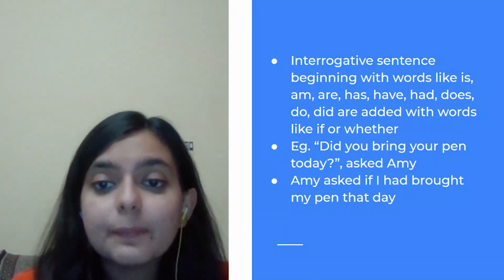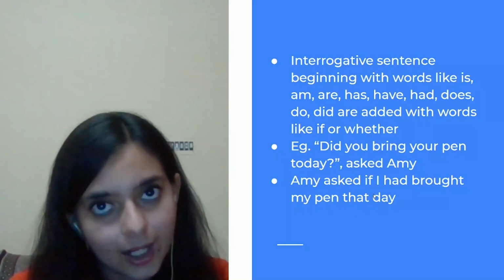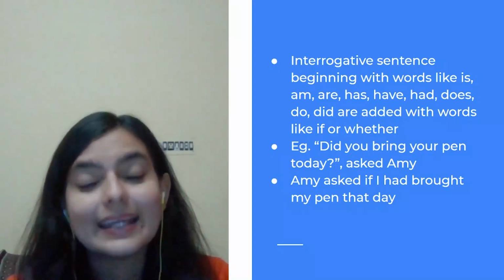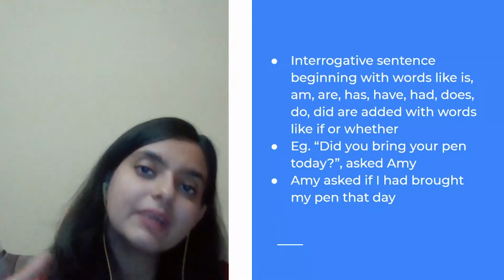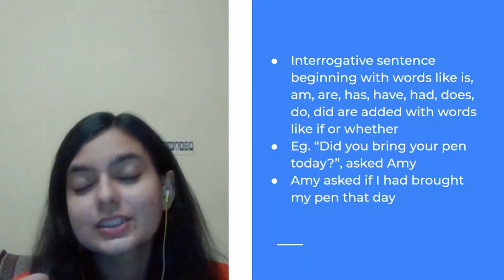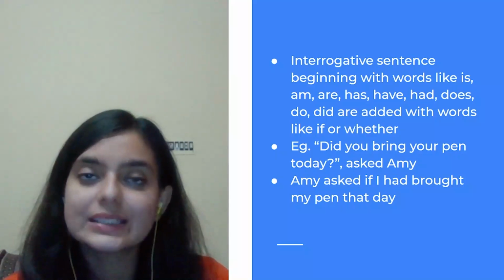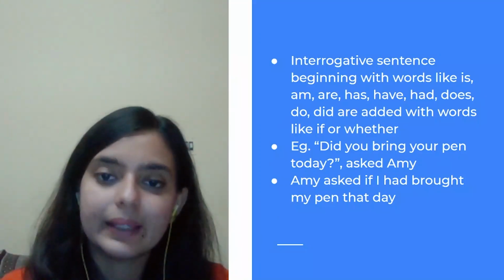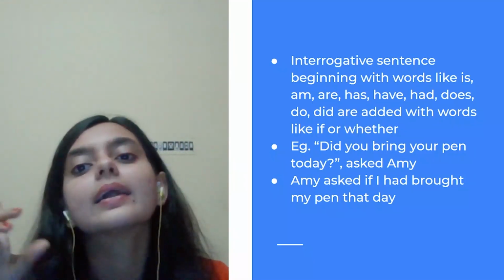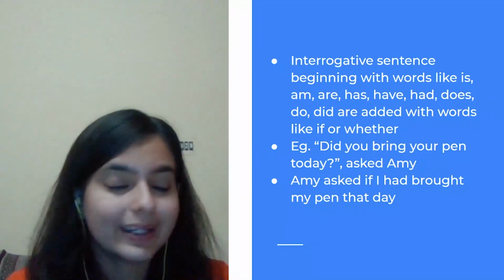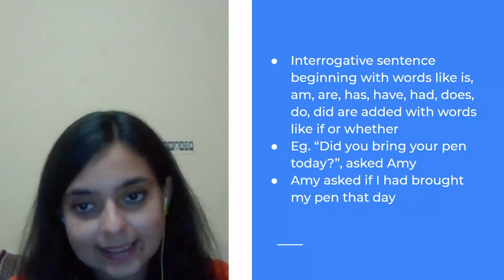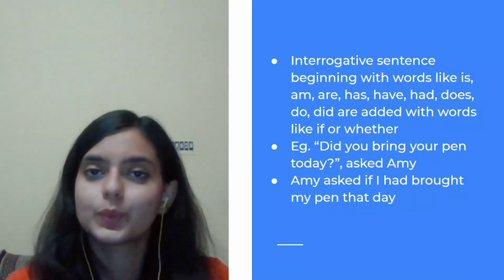So today will be changed to that day. Tomorrow will be changed to the next day. Yesterday will be changed to the previous day. Please make these changes accordingly. Please do not forget to make these changes. Otherwise, again, your sentence will be incorrect. If you write today instead of that day, then that is not indirect speech, that will become direct. So that is absolutely incorrect. Make the changes according to the sentences.